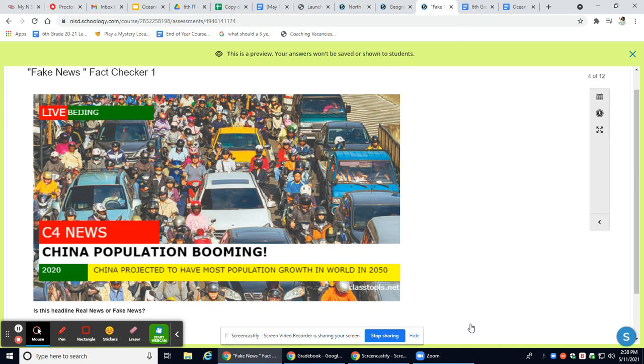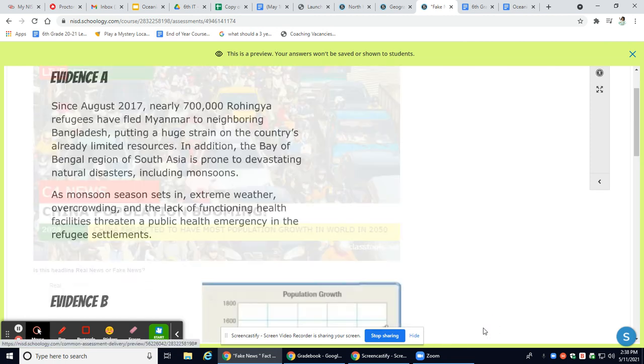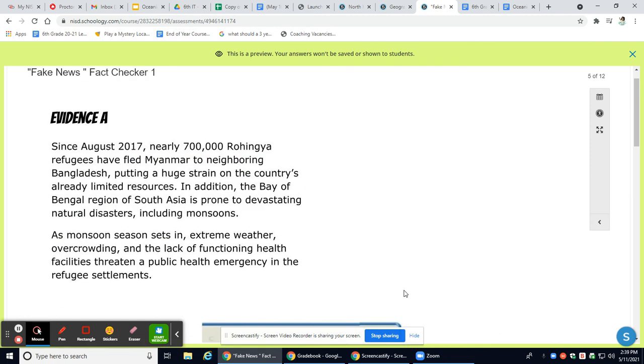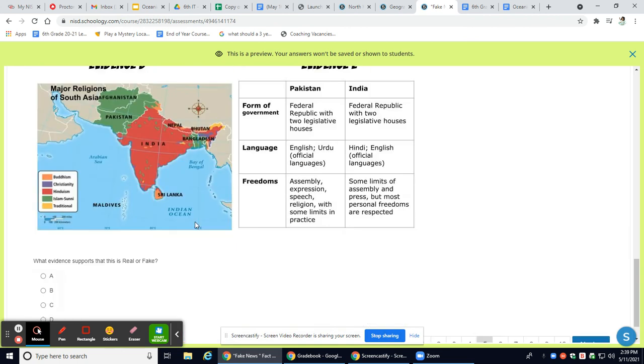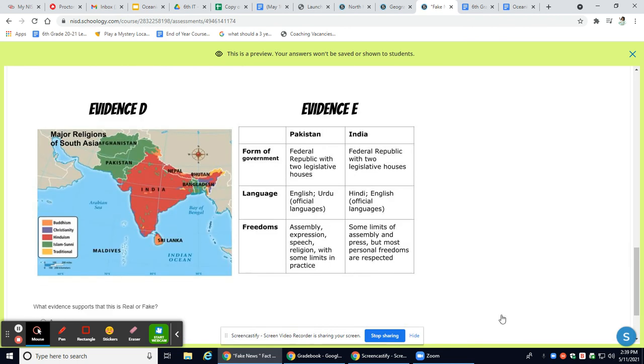You're going to do that for number 4. You're going to read the image. Is that real or fake? By looking at the evidence. We've already looked at evidence C. So you're either going to look at evidence A, evidence B, or evidence D.